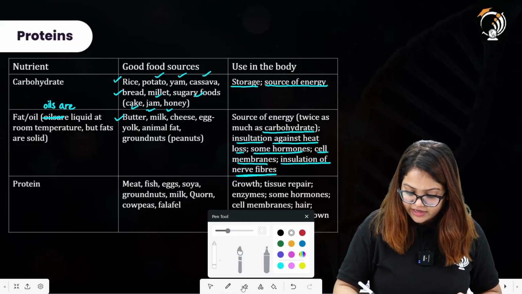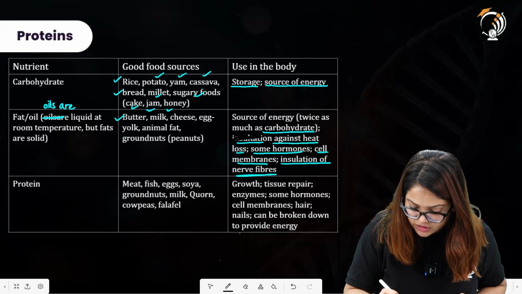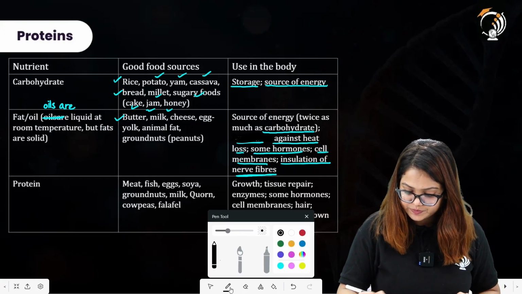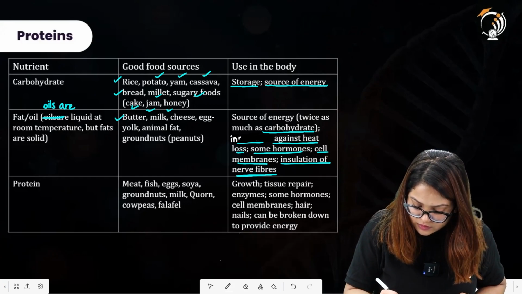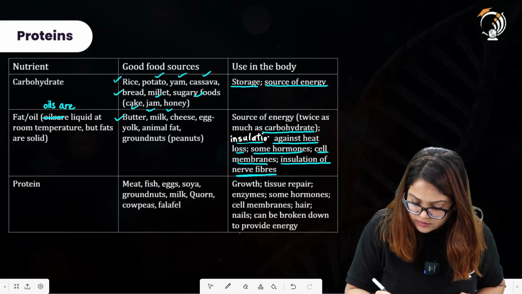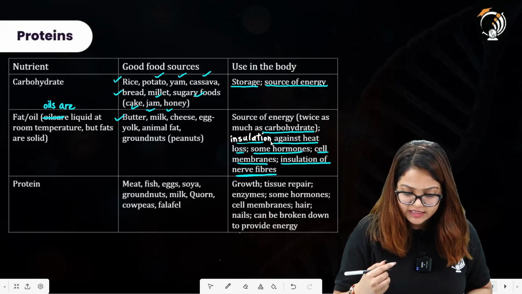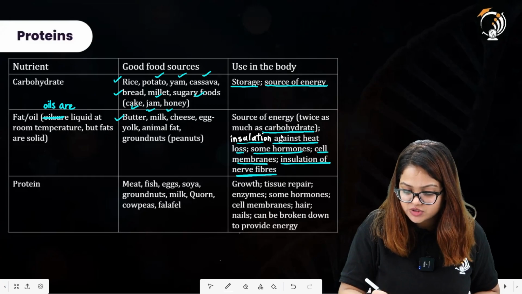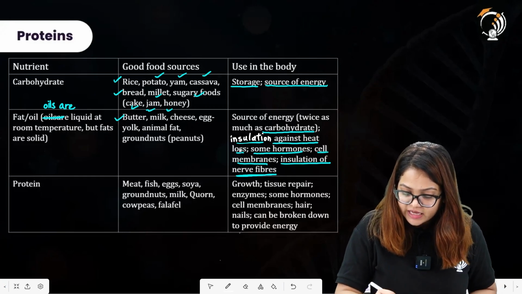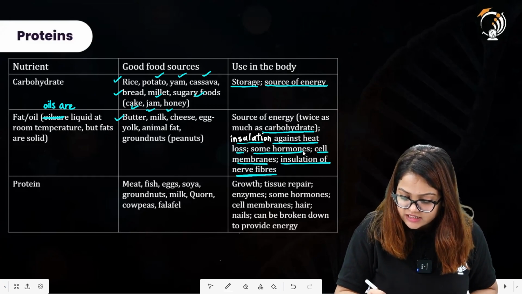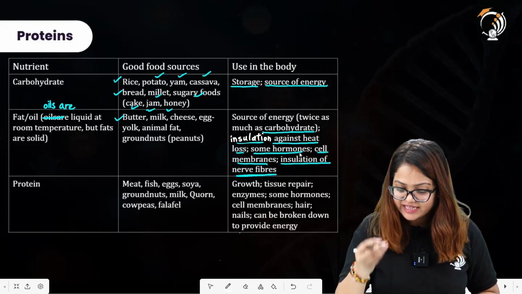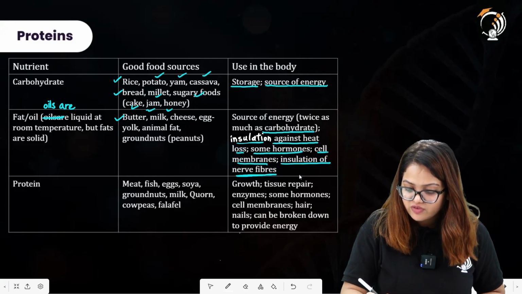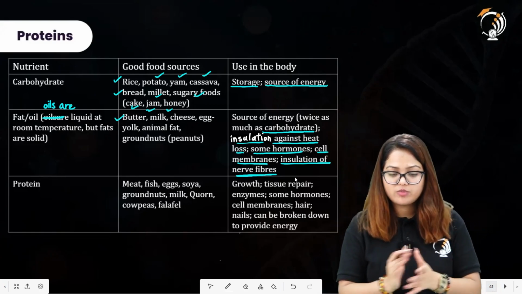Let me correct this over here. This should be insulation. So you can use fat directly for energy, as it provides twice as much as carbohydrate provides. Insulation against heat loss. Some hormones also have fat as a component. Cell membrane also has fat as a component. Insulation of nerve fibers as well. So we require fat in order to perform all of these functions.